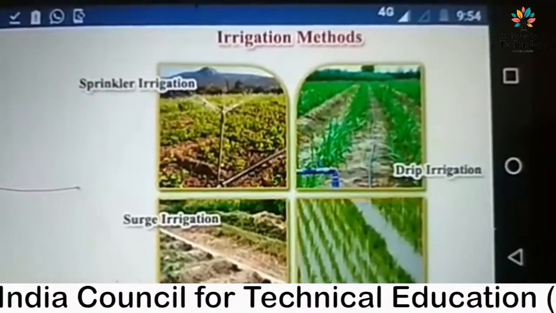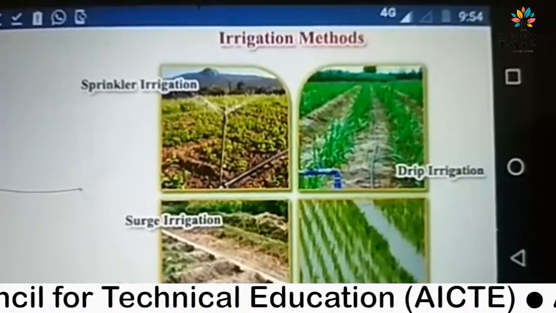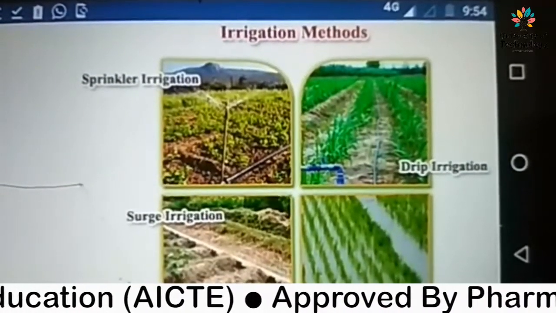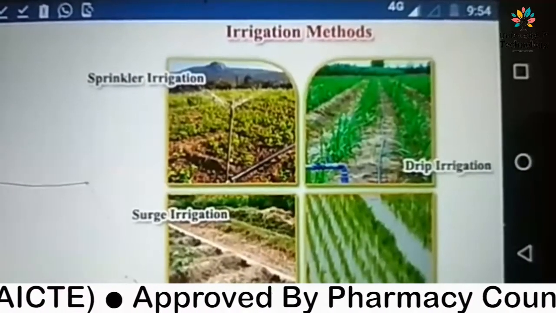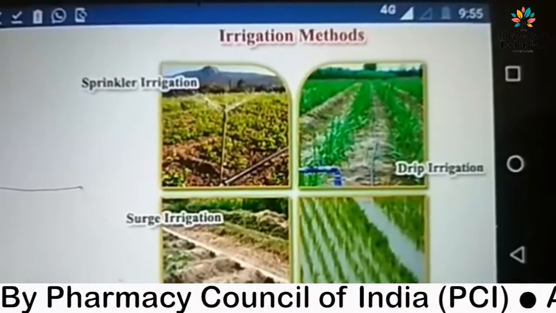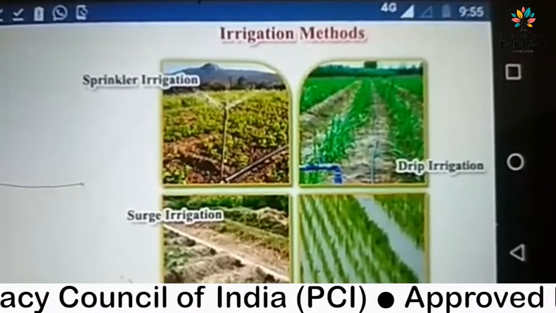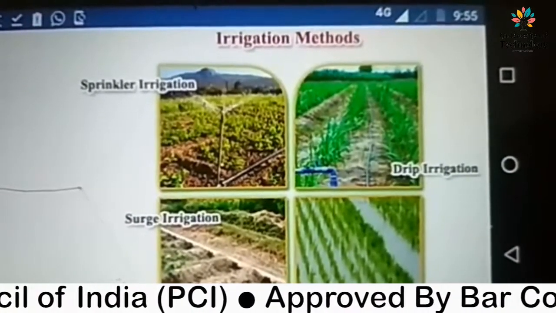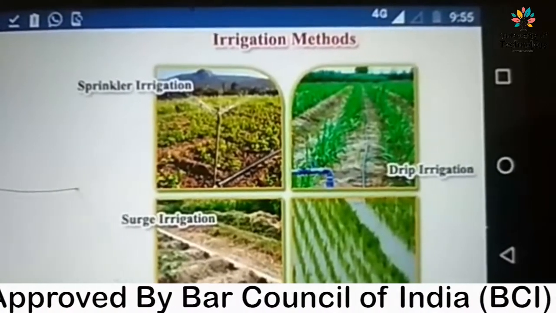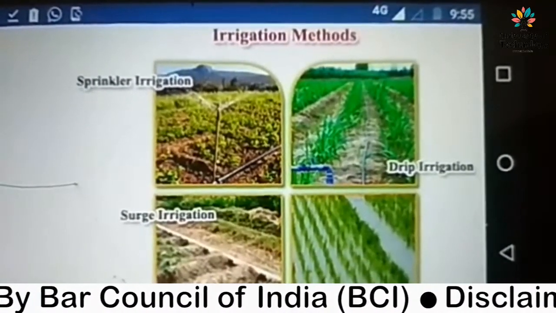These are the most efficient methods of application of water. Okay, and the most suitable and economic method will depend upon the type of soil, available ground slope, type of crops and the climatic condition.